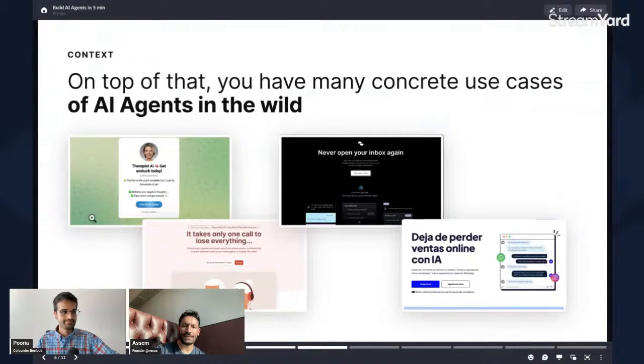If you take, for example, Peter Levels with Therapist AI, it's a bit of a skewed example because Peter has a lot of followers, and he has access to a lot of marketing channels that enable him to grow things very fast and to quickly iterate on the marketing part. So for him, what's difficult is not really the marketing or getting his idea out there. It's really the building. You have the opposite problem if you're a new entrepreneur: the building should be the least difficult part of your journey, but selling and marketing is 100% I would say the most difficult part.